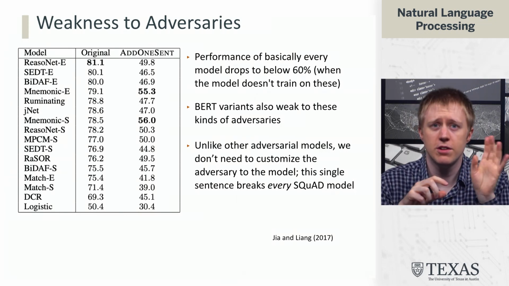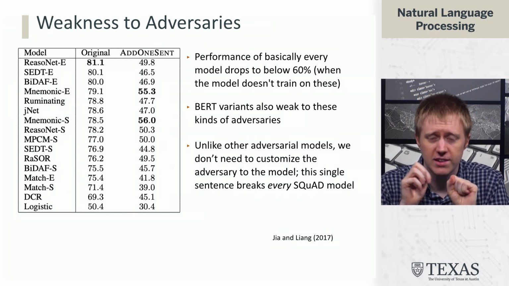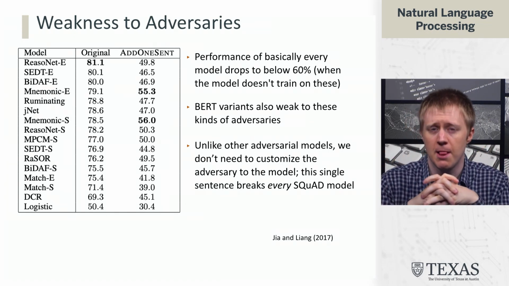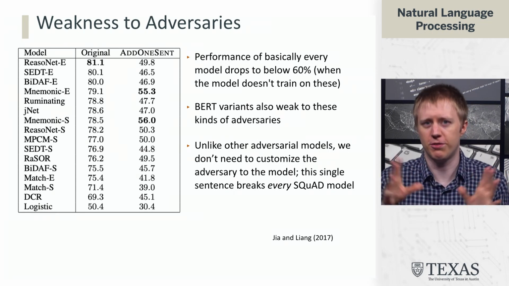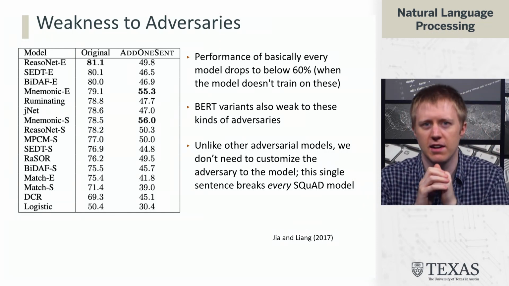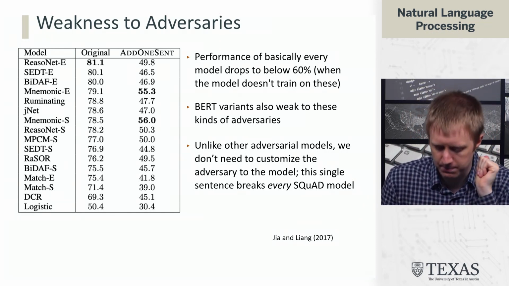Now you can train on these additional sentences and learn to reject them, but that's somehow not the point. The point is that we have not learned to solve QA in general. We've learned to solve this particular data set. And if you add this one sentence and then train on that, you're again learning to solve this particular data set.